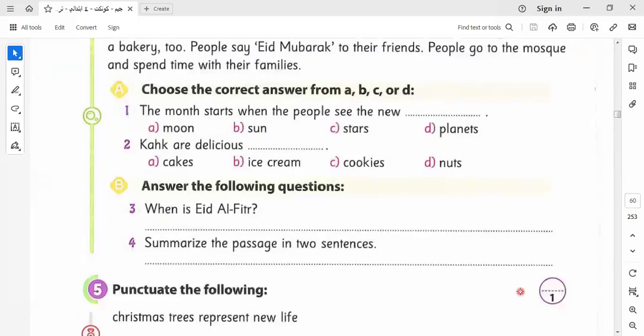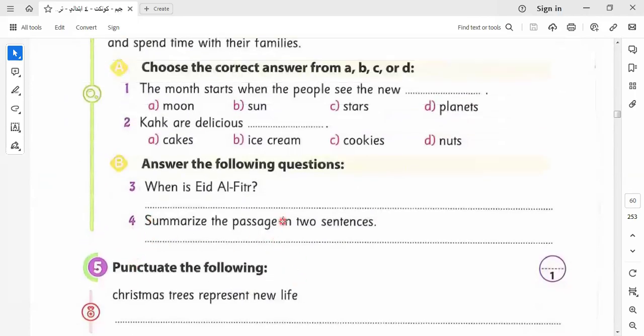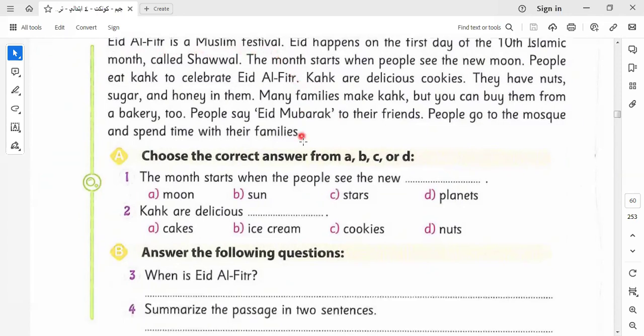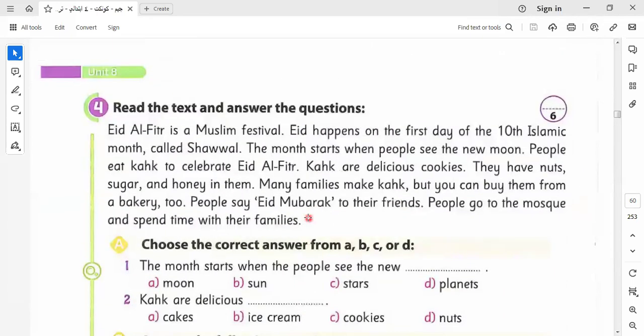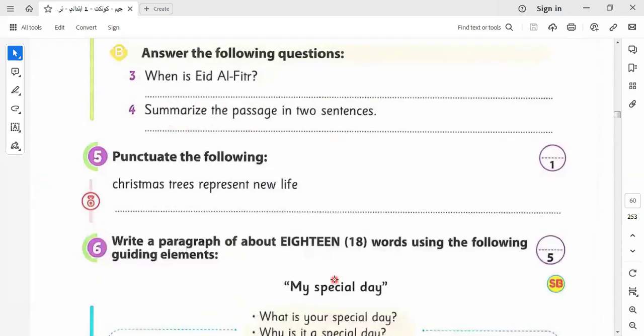I will leave this to do it by yourself. I answer one of them. I would like to say, summarize the passage in two sentences. We can say here, Eid al-Fitr is a Muslim festival, or we can say celebrating Eid al-Fitr. Both are correct in this question. Okay, I will leave this to do it by yourself.